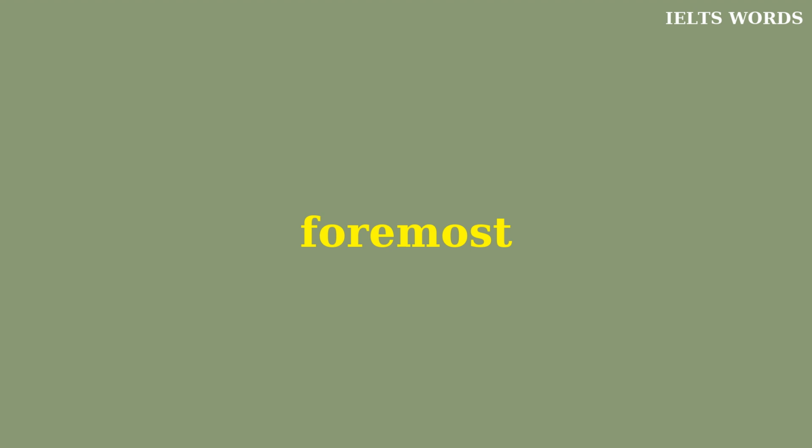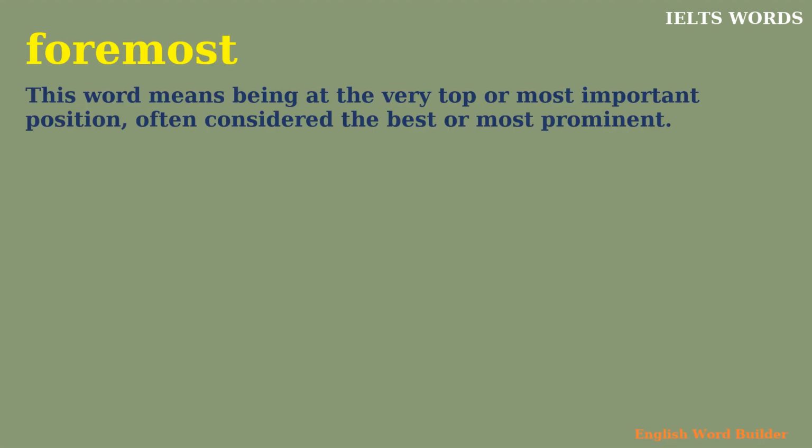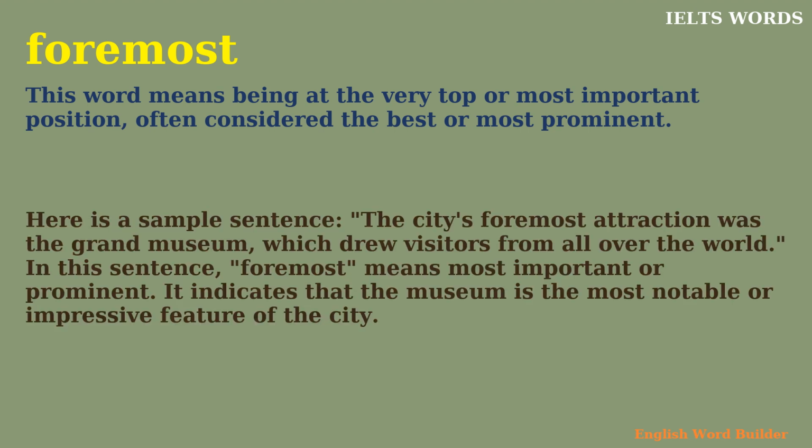Foremost. This word means being at the very top or most important position, often considered the best or most prominent. Here is a sample sentence. The city's foremost attraction was the Grand Museum, which drew visitors from all over the world. In this sentence, foremost means most important or prominent. It indicates that the museum is the most notable or impressive feature of the city.